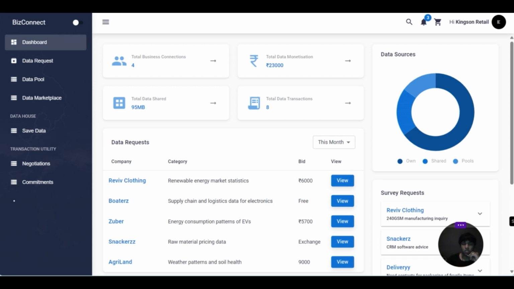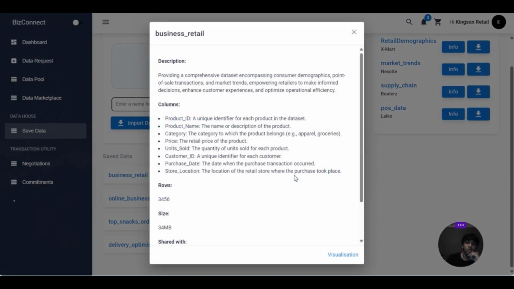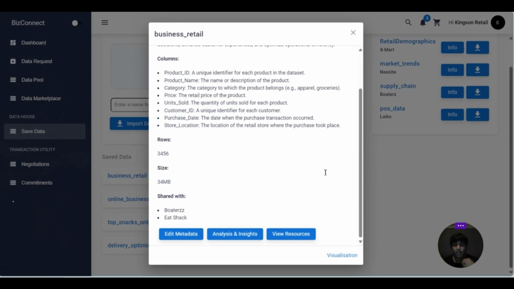Also, there are a few value addition services that we wanted to add. For example, the data that you save and store, we want people to save their data here. So what we want to do is build an AI that can look at their columns and their values and then try to create different insights on its own, simple insights, which can save a lot of time for different businesses and analysts. You can also store your resources on this dataset, that is, you can store your different models or different reports that you've generated.